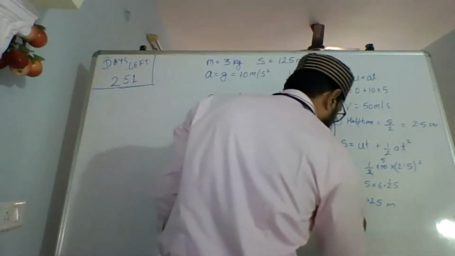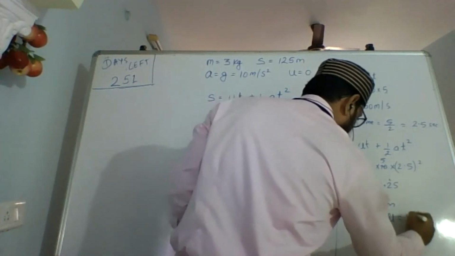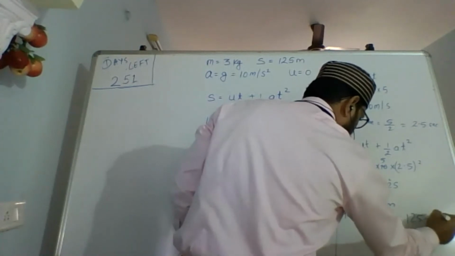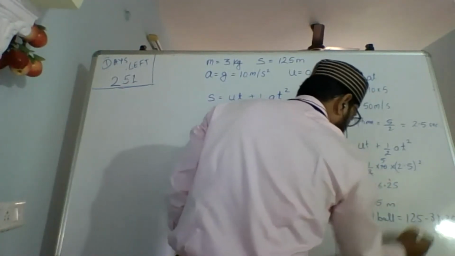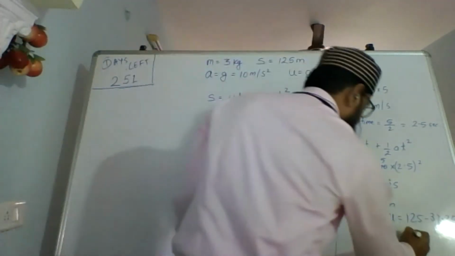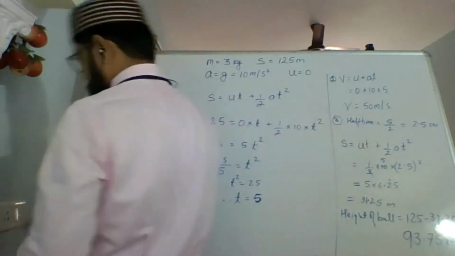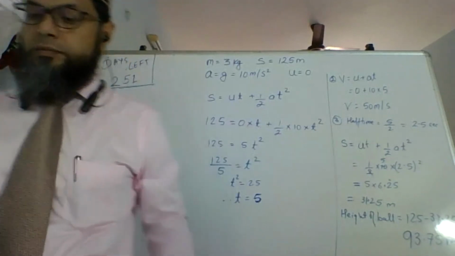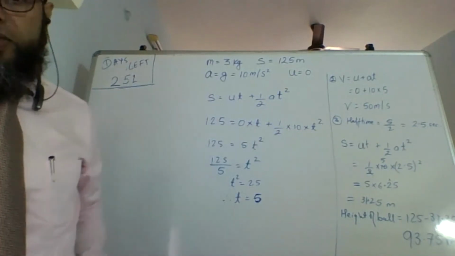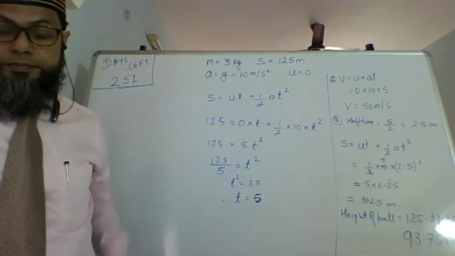So height of ball equals to 125 minus 31.25. Is that clear? It will be 125 minus 31.25, which is 93.75 meters. 93.75 meters. Write it down, please. Done, sir. 93.75 meters.